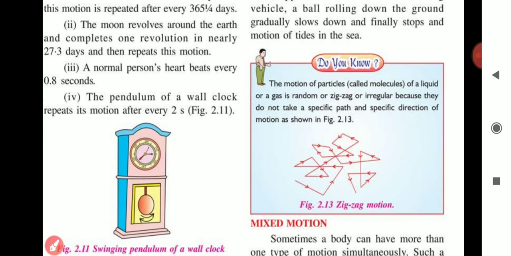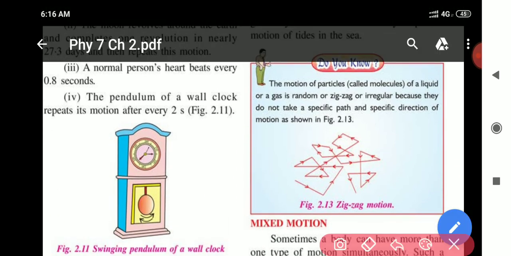Do you know, the motion of particles called molecules of a liquid or a gas is random or zigzag or irregular because they do not take a specific path and a specific direction of motion, as shown in figure 2.13. We have studied that particles or molecules move in a random manner or in a zigzag manner. As their path is not fixed, and they are not taking a specific path and direction, their motion is zigzag motion. Up till here classification of motion is completed.